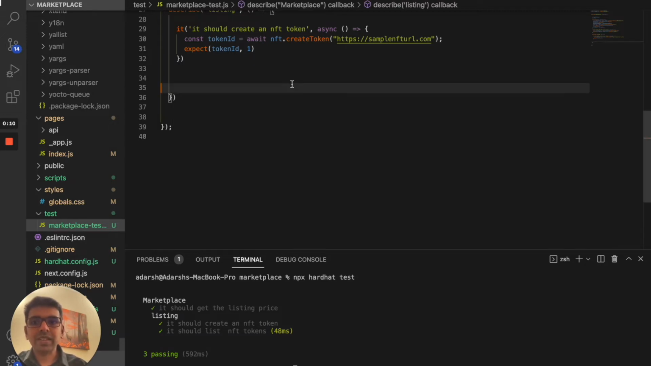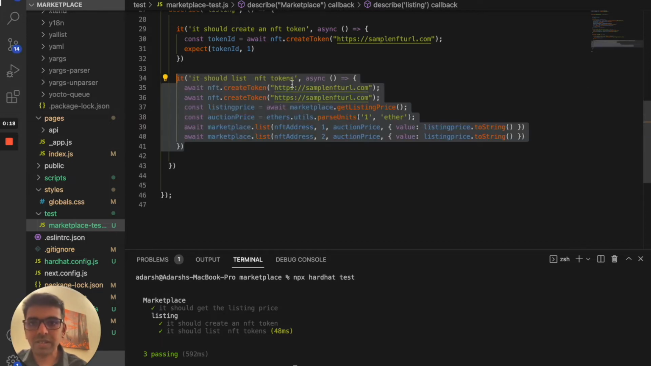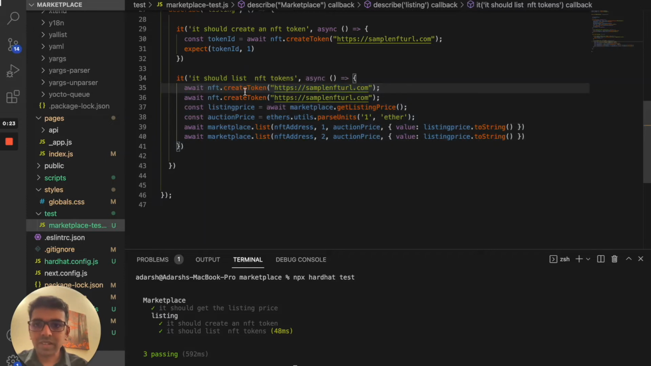First, let's write a test where we create an NFT listing, then make sure that the NFT listing is actually created in the marketplace. Let's do a test for that. So this is the test. What we did is we created an NFT token, and we gave it a sample URL, a token URL.